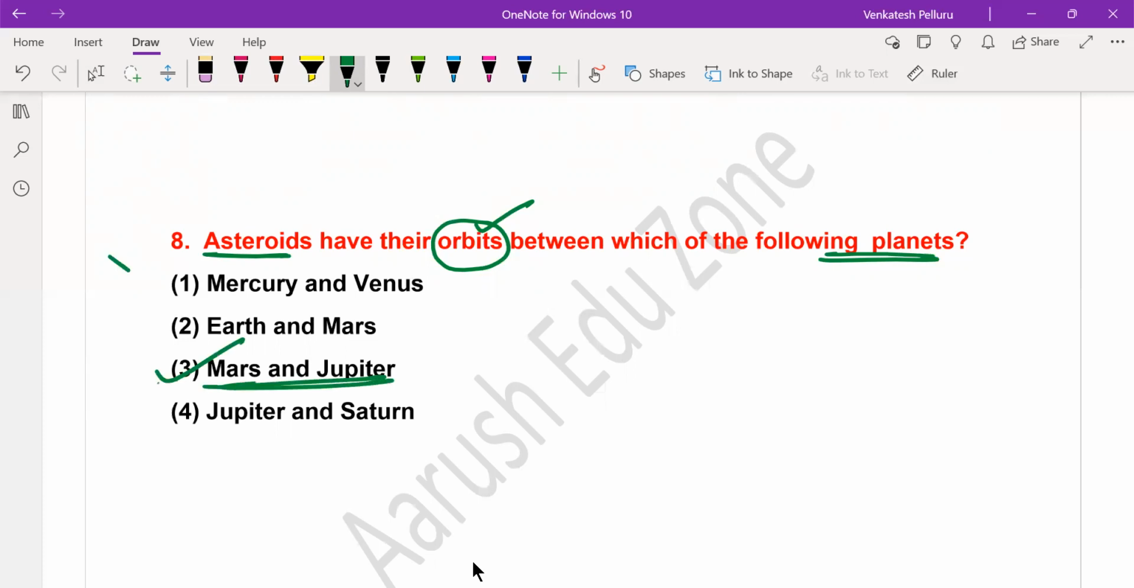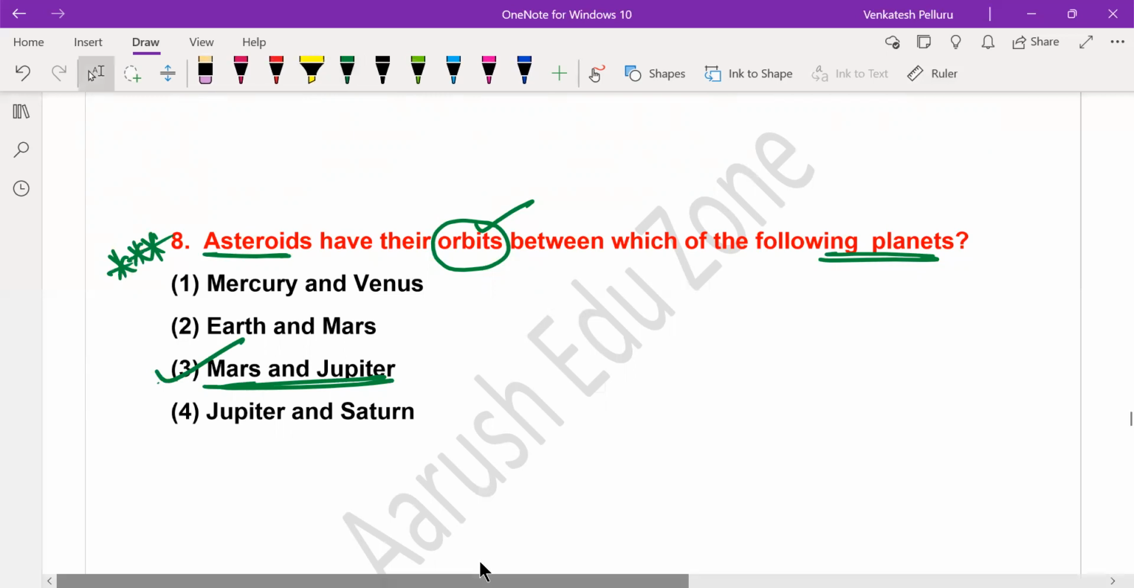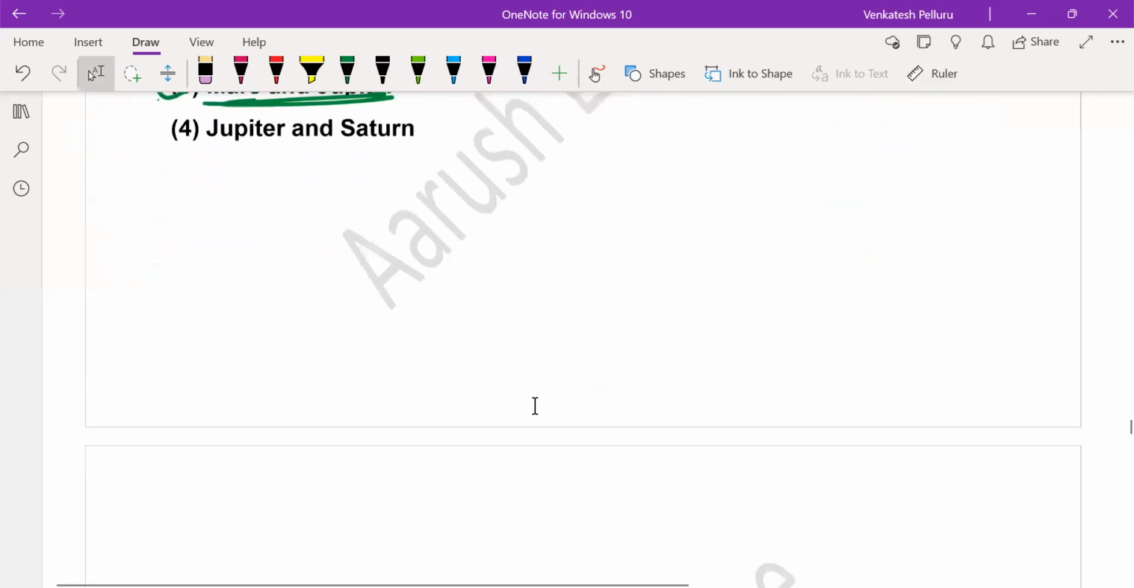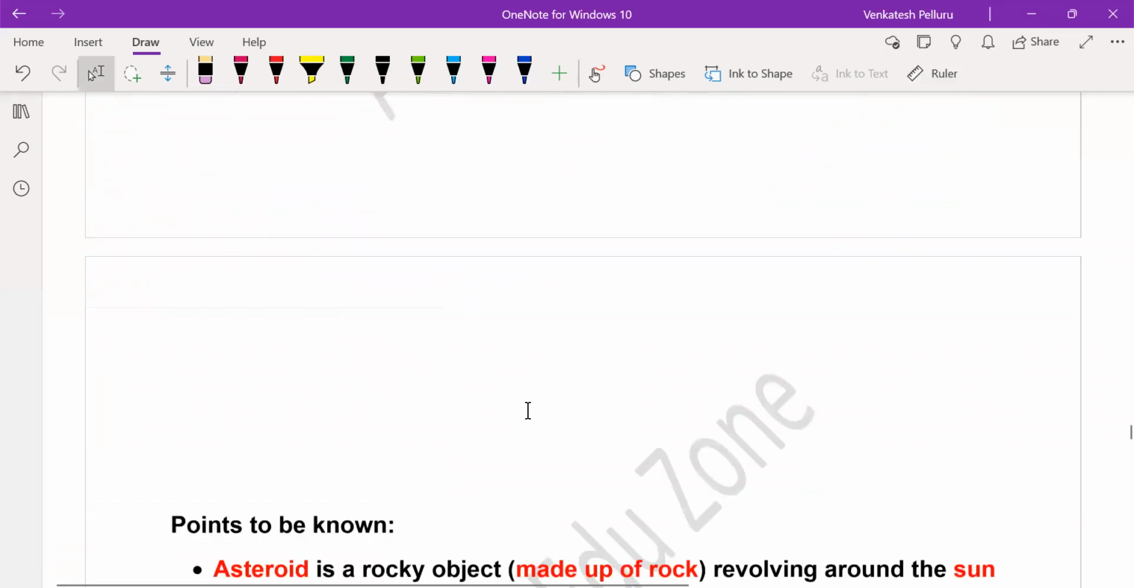You have to remember this. This is a very important question. Which of the following two planets, or the space between them, is often referred to as the asteroid zone, because the majority of the asteroids in the solar system are present there only, and that lies between the planets of Mars and Jupiter.